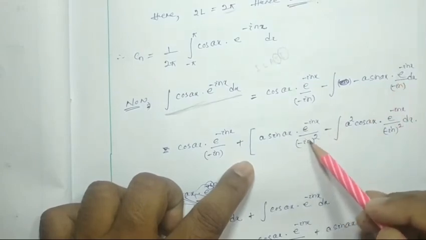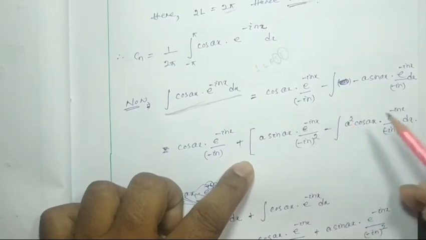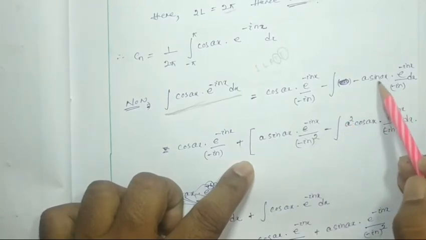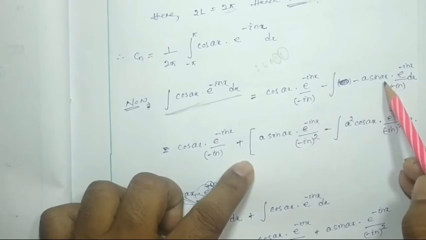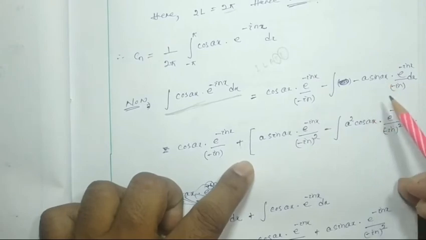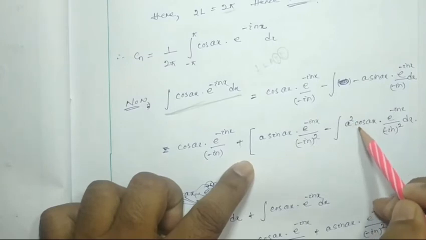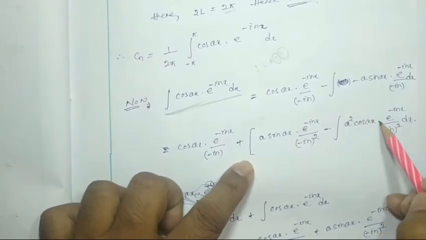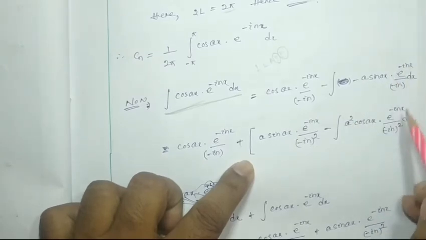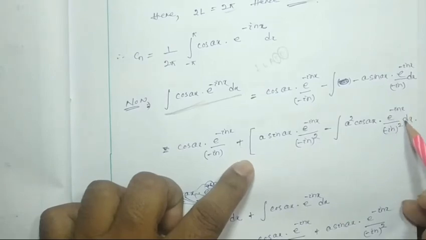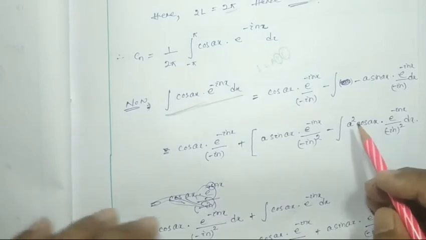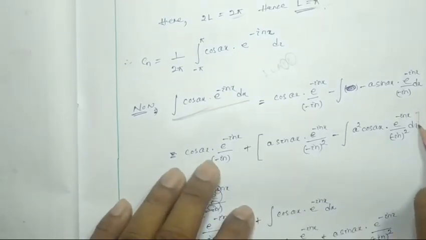So i n whole square, minus the derivative of this one, sin ax is nothing but a cos ax. So a is here. So it will be a square cos ax into the integration of this one, which is nothing but e to the power i n x by (i n) square dx. So here one bracket should be there.